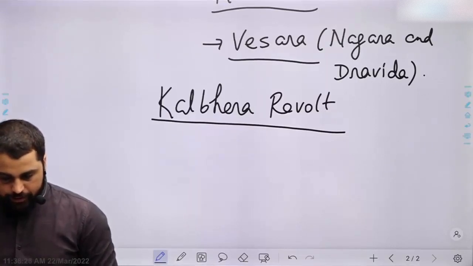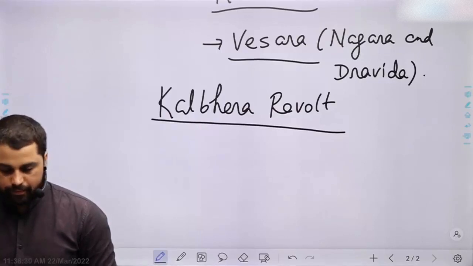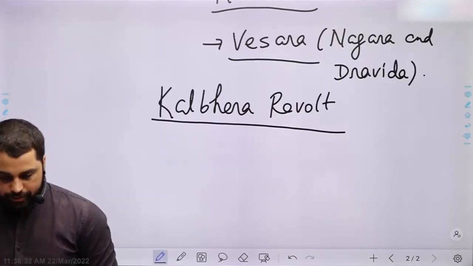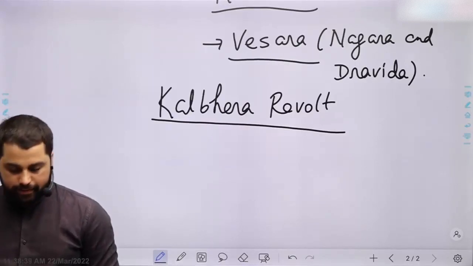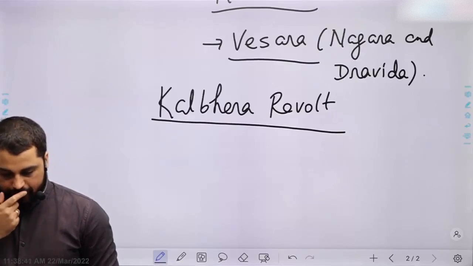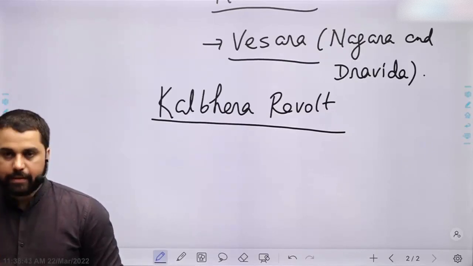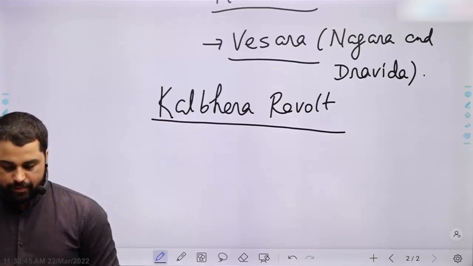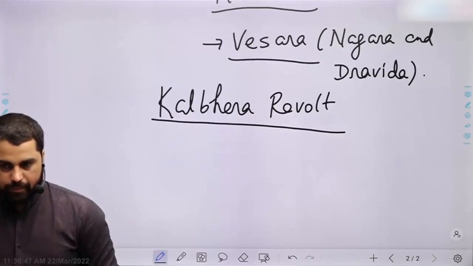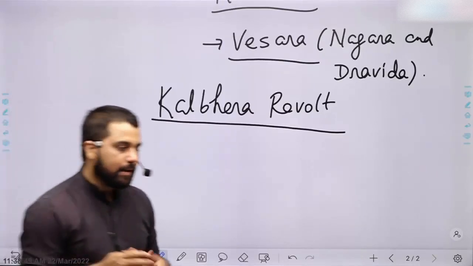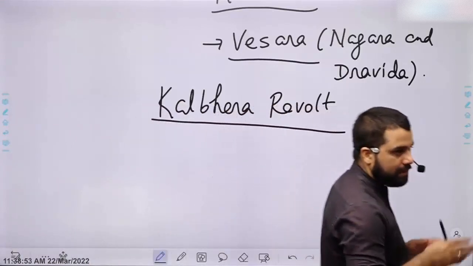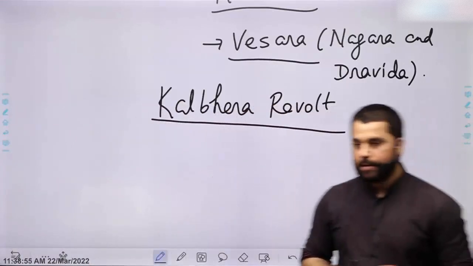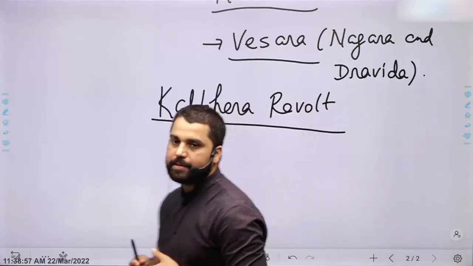This uprising was crushed jointly by these three kingdoms. By the way, this uprising happened in the 6th century. Pinpointing one year is very difficult, but this uprising happened in the 6th century.